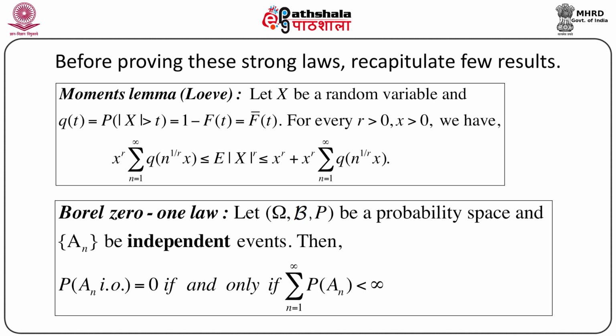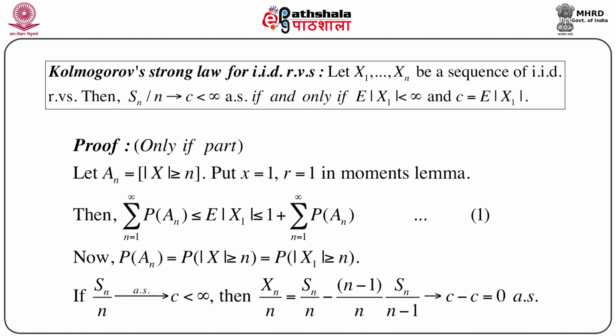So these two results, one is the Borel 0-1 law and the other is Moment's lemma. We are going to use these two in proving Kolmogorov's strong law of large numbers. So let us make a quick statement of this law. Let X1, X2, ..., Xn be a sequence of IID random variables. Then Sn by n goes to c less than infinity almost surely if and only if expectation of mod X1 is less than infinity and c equals the expectation of X1. Now we are going to prove this result.